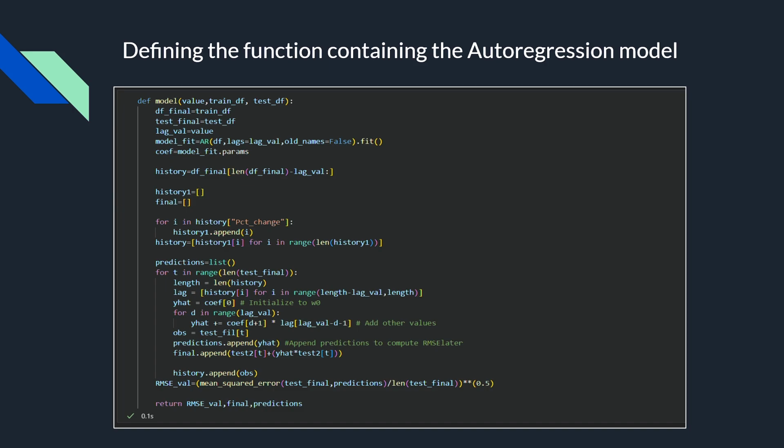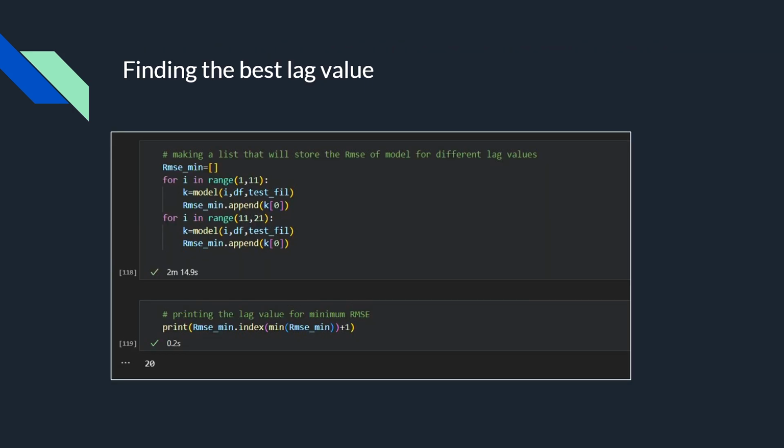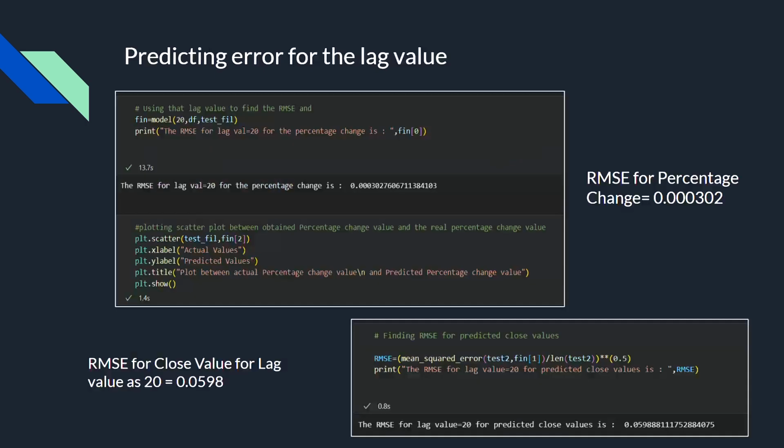named model, which takes input as lag value, train data and test data. So here, to find the accurate model and the least RMSE, I ran the model for lag values up to 20, and for 20 I found the least RMSE. So here you can see the RMSE for percentage change and for the closing value of the cryptocurrency. RMSE for percentage change is 0.0003, and for the close value for lag value 20, it is 0.0598.